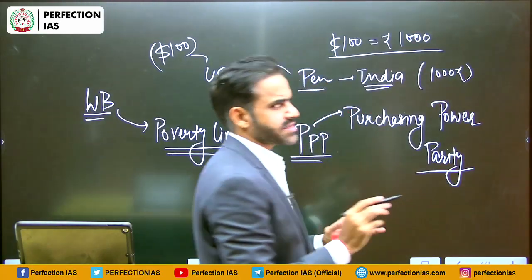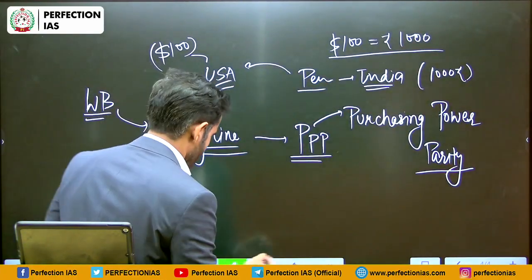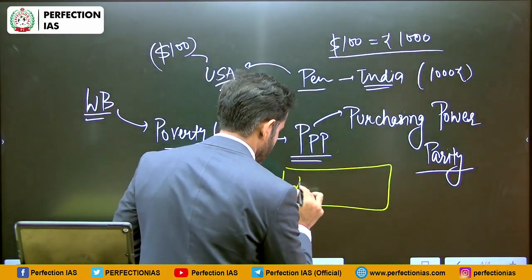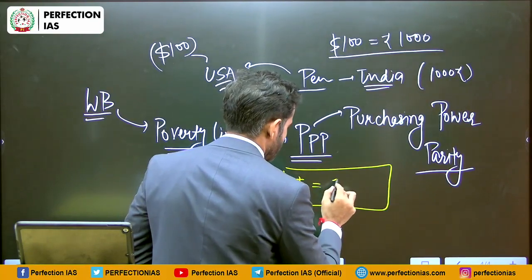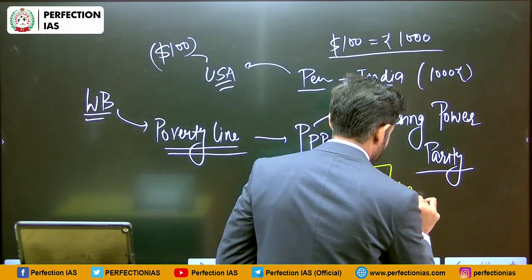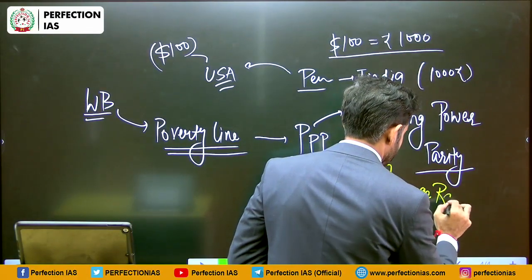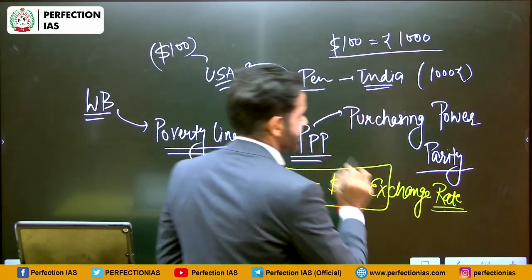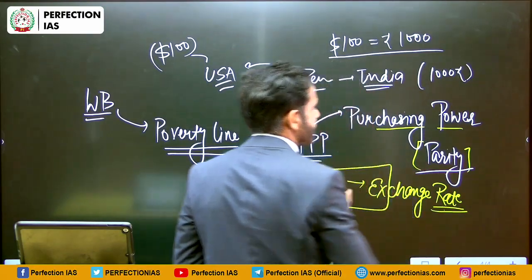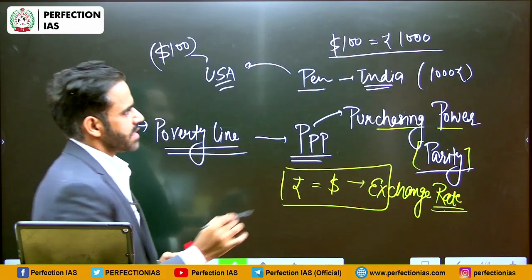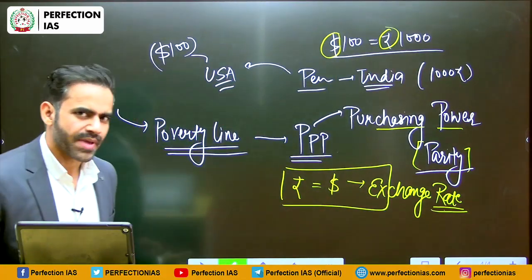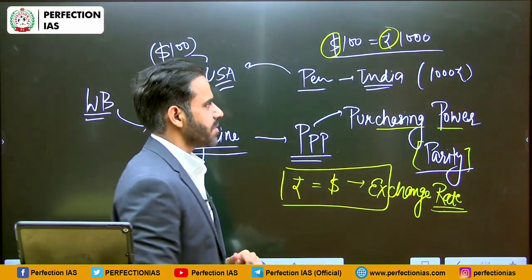Please note that this is not exchange rate. Exchange rate means how much amount of currency we can get from our domestic currency. Suppose how much rupee we have to spend to get $1. This is exchange rate. Purchasing power parity means we are comparing the purchasing power of different currencies. So in this particular example, the currency of India, that is rupee, and the currency of USA, that is dollar, are being compared. That means their purchasing power is being compared.